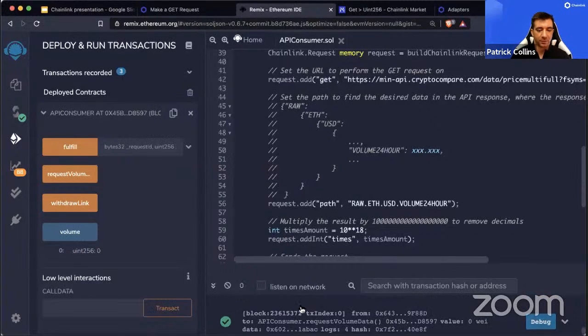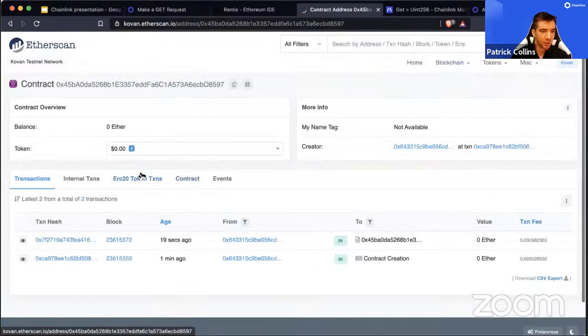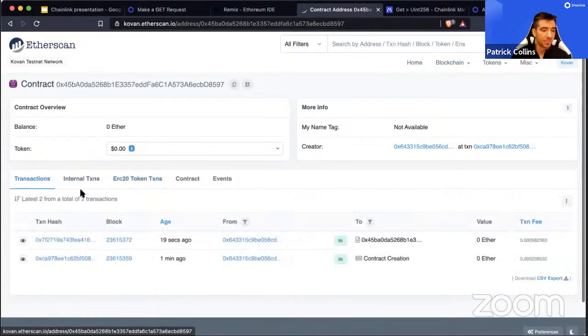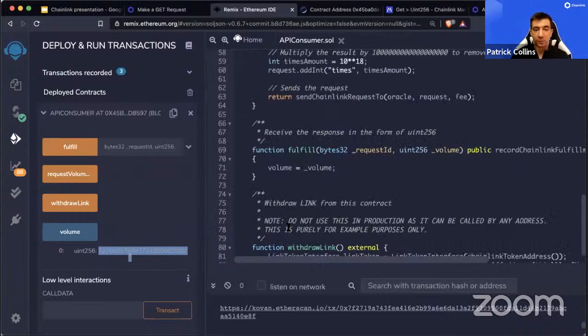But again, on this contract, we can check it out here. We can see in the ERC20s, we sent the 0.1 link as the payment to the Oracle, and we'll see a response back, and we can see that the volume is right here. So that's the response from that API call. So that's how we can get literally anything into our smart contracts. Obviously, what a lot of people do is they build their own custom APIs. We call those external adapters, and then they can do whatever they want to do, right? You can allow your smart contracts to do literally anything with this.